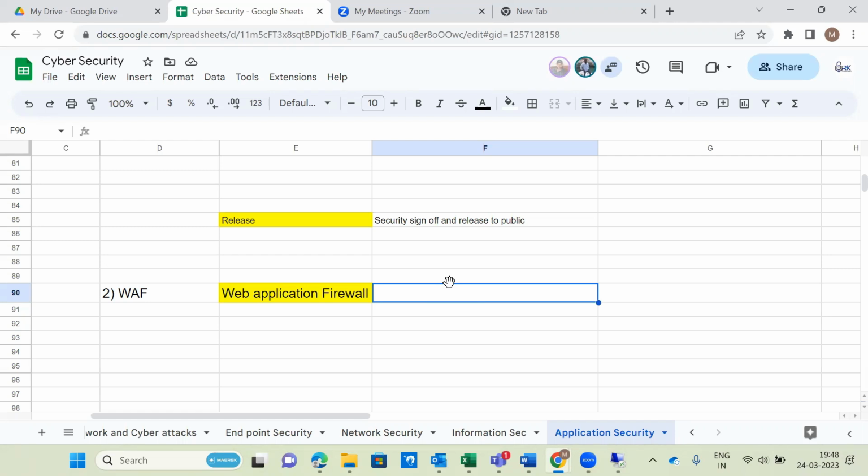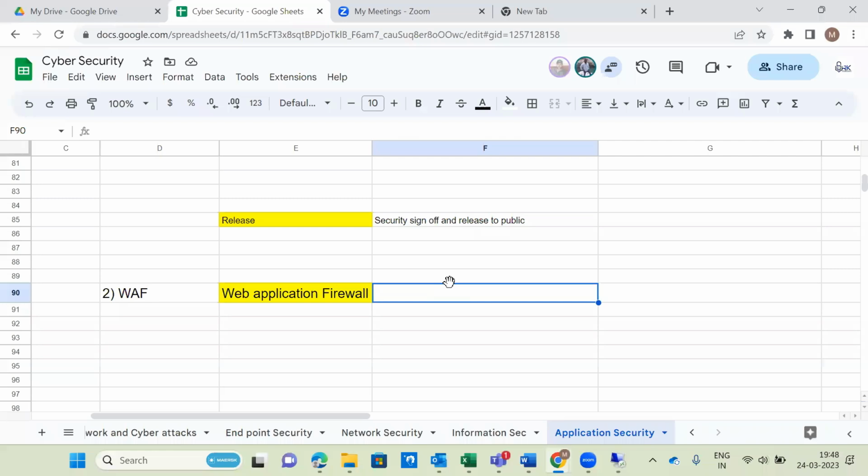Yes, you are right. Next generation firewall will monitor inbound and outbound traffic based on the policies or the actions we defined. Either it will block, allow or deny the traffic. Web application firewall will prevent against all the layer number 7 attacks, nothing but the OWASP top 10 category of attacks. That is the main difference.